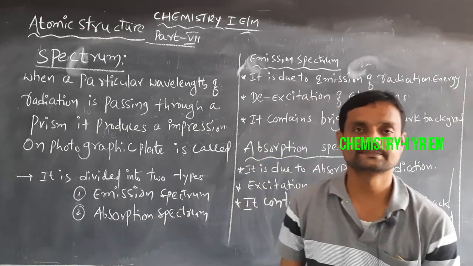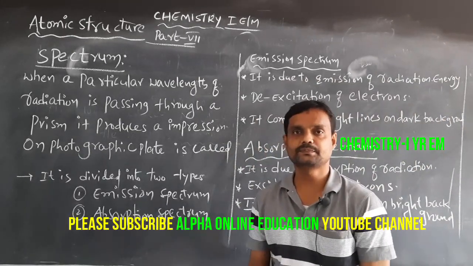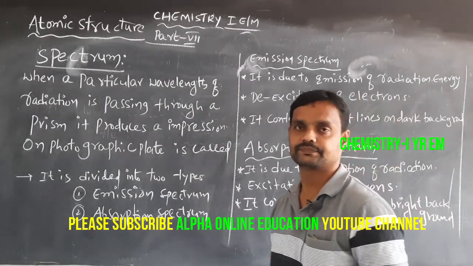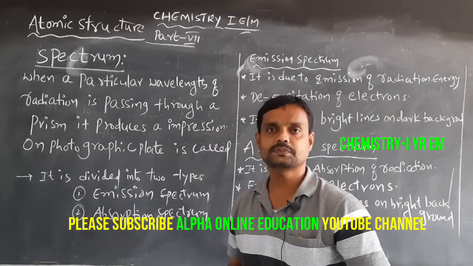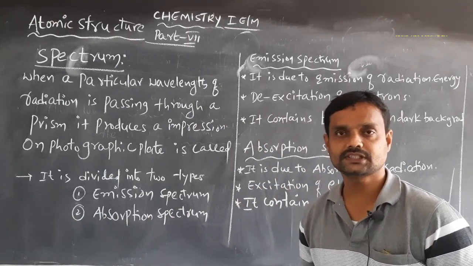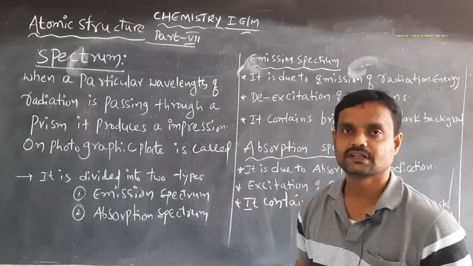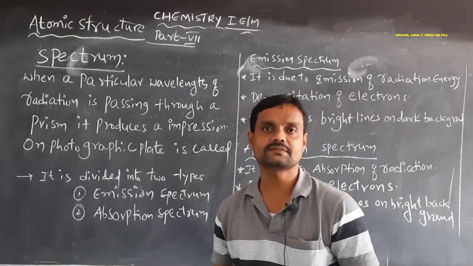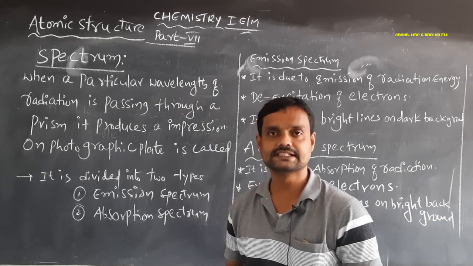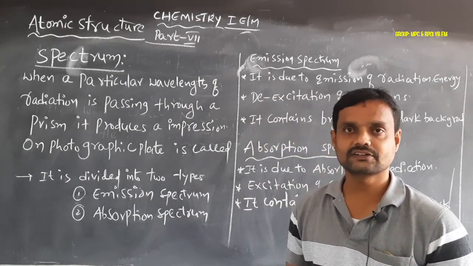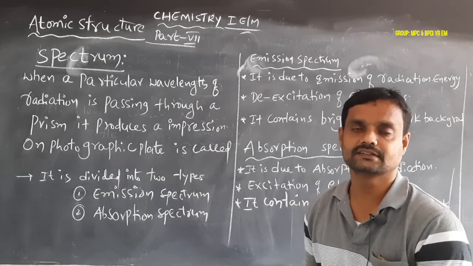Okay, dear students. Previously we discussed some atomic models, for example the Thomson atomic model and the Rutherford atomic model. In the Thomson atomic model, the atom is spherical in shape and looks like a watermelon.